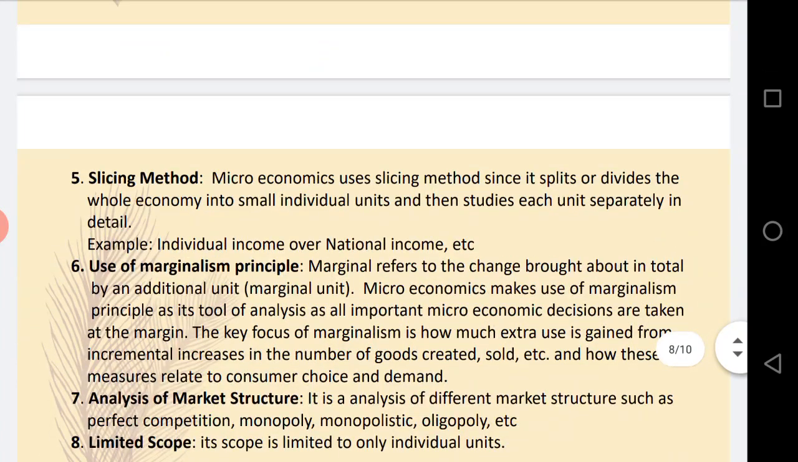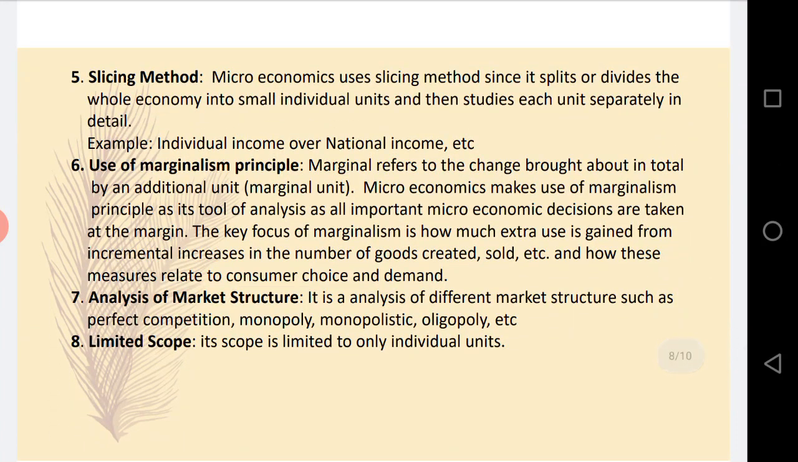Every theory is based on certain assumptions like full employment, perfect competition, etc. Slicing method: microeconomics studies the unit by dividing it into small pieces. Then use of the marginal principle, where it focuses on the satisfaction derived by consuming an additional unit.